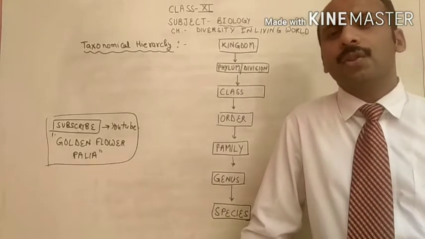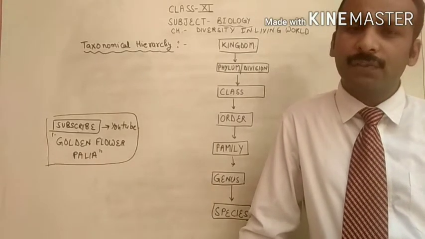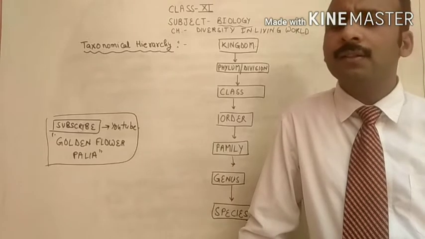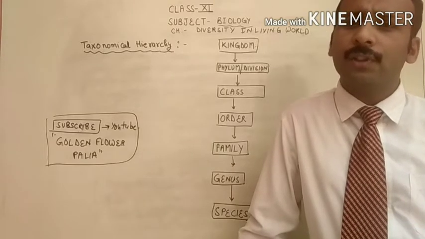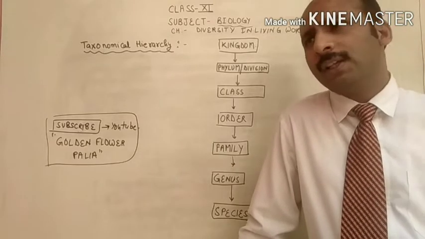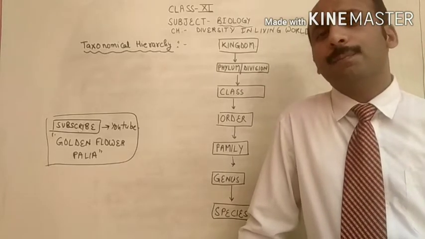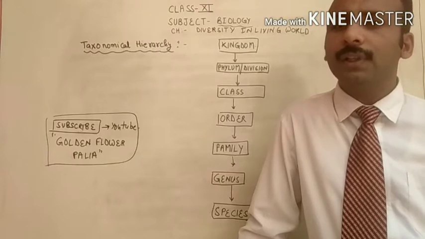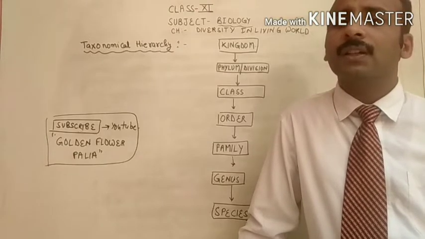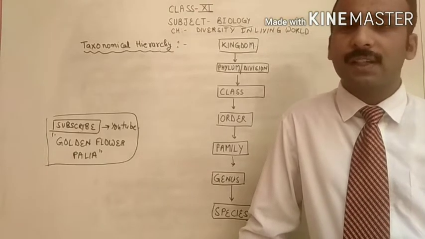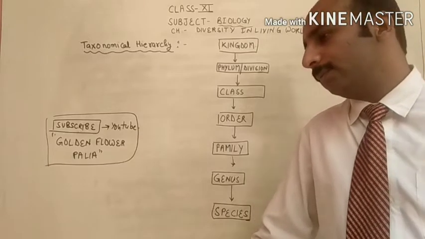Taxonomy is the branch of biology which deals with the identification, nomenclature and classification of living organisms. And taxa is the smallest unit of taxonomy.